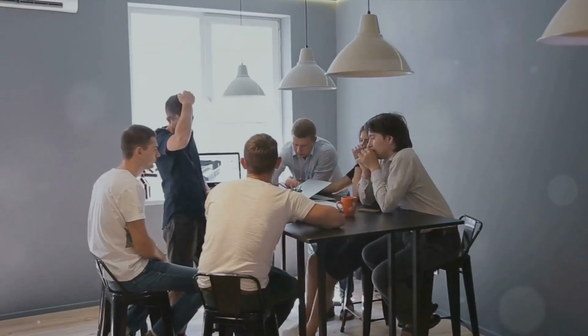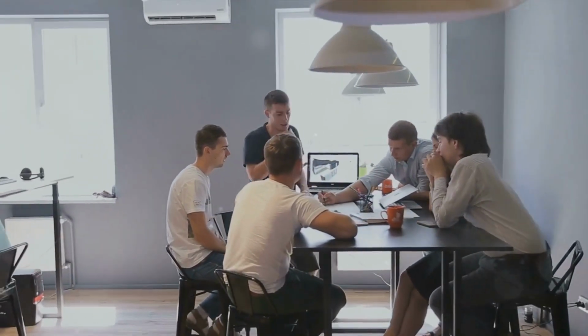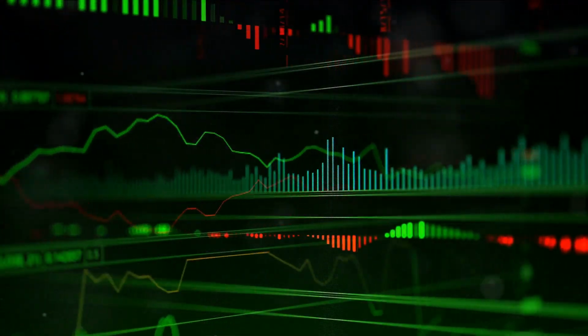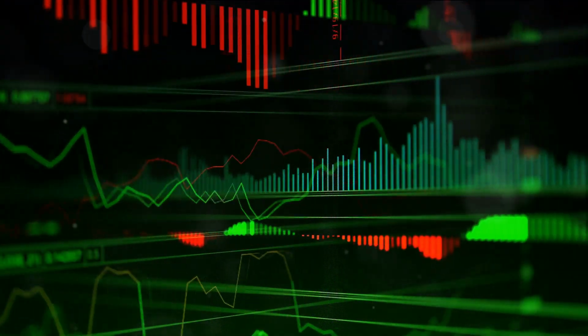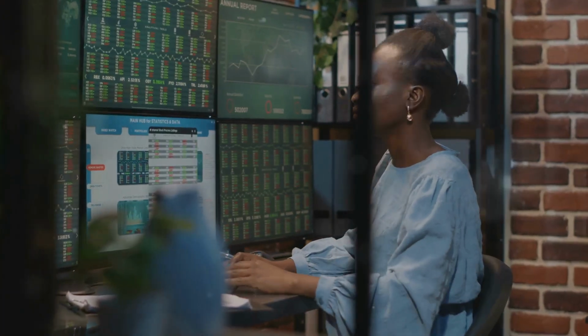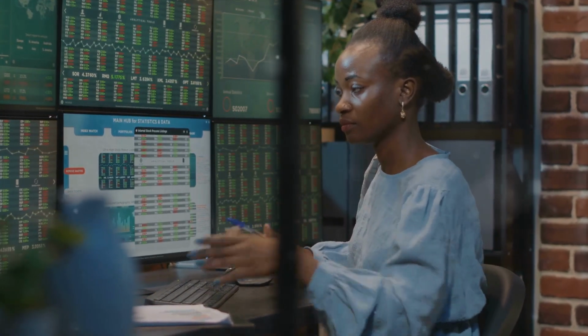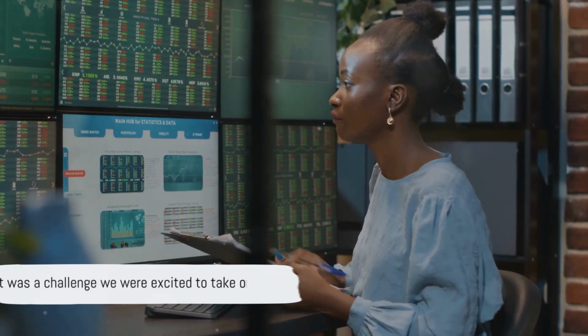Enter Blackcoffer, a global IT consulting firm with a solution as innovative as it was effective. Mr. Asbidyarthy, Director of Data Science at Blackcoffer, recalls the initial challenge. "We were presented with a task that required not only a deep understanding of financial jargon, but also a sophisticated approach to natural language processing. It was a challenge we were excited to take on."